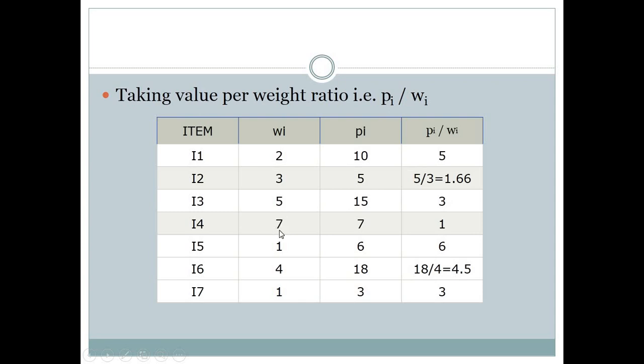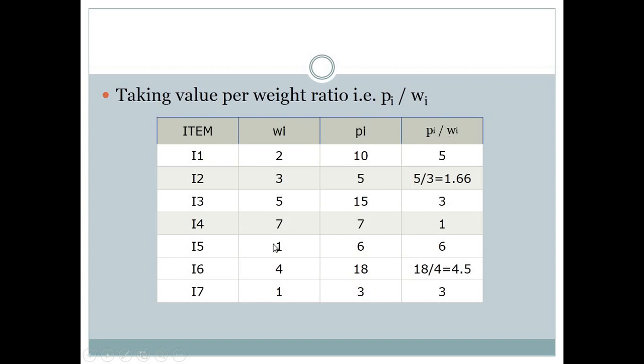Here our weight is 7 and profit is 7, so Pi by Wi is 1. Here weight is 1 and profit is 6, so Pi by Wi is 6. This is because if we cannot put the whole item into a knapsack and want to divide this item, then as per the ratio we can calculate our profit by Pi by Wi.